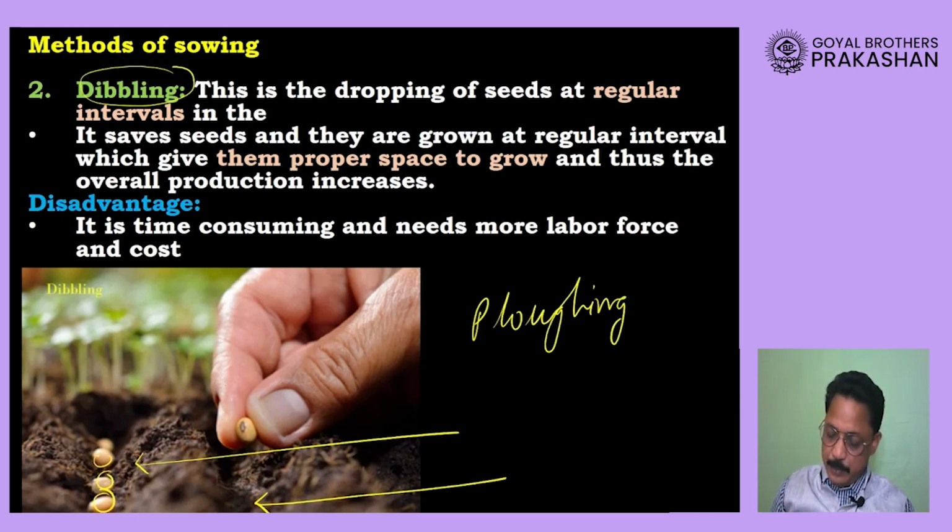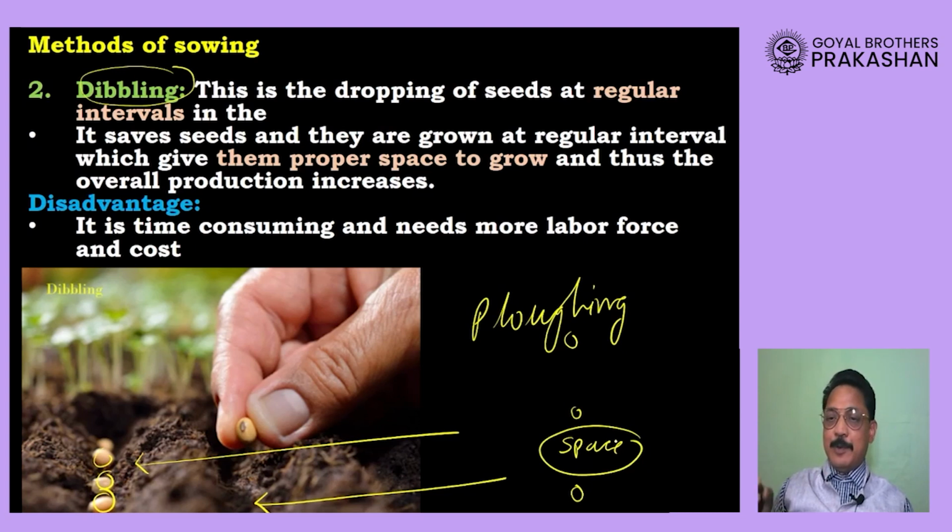So when the farmer puts one seed here, the next seed will be here, the next seed will be here. In this way, there will be enough space for the seeds to grow. Second thing, all the seeds will get enough water and enough nutrients for their growth, and because of this method, the seeds will also be saved. That means there will be less wastage because we are putting them at regular intervals. So these are the benefits of this dibbling method of sowing.